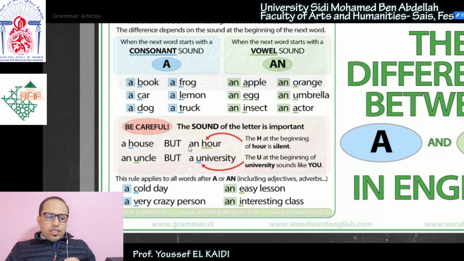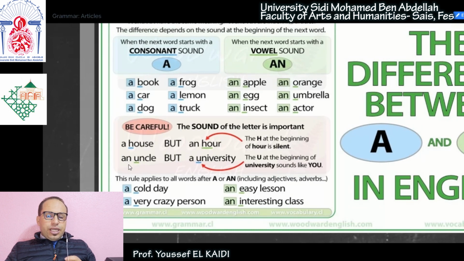Now in this case, we should use N, an hour. Why? Because H is silent, okay? It's not pronounced. So that's why I said we need to focus on the first sound of the word, not the first letter, okay? And the same thing applies to this other example here, an uncle, an uncle.